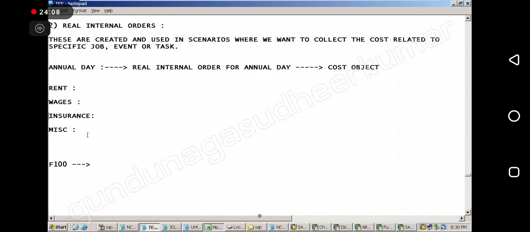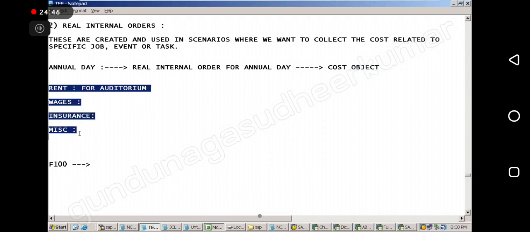Sir, one minute, I'll tell. If you have a marriage or anything, will you include it in the monthly expenses of the home or will you keep it separate? Like rent, everything, we pay every month. At the same time, this annual day is once in a year. For a marriage or anything, we keep the budget separately. So for that, sir is telling. I hope you understood. Correct? So these will be separate. You will not put them in the monthly expenses of ours.